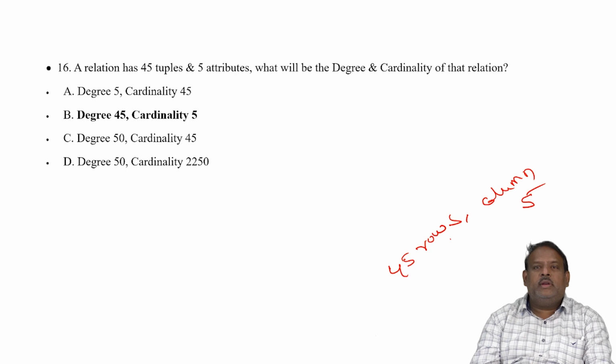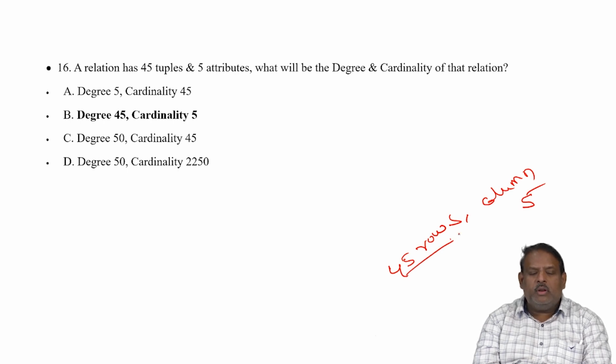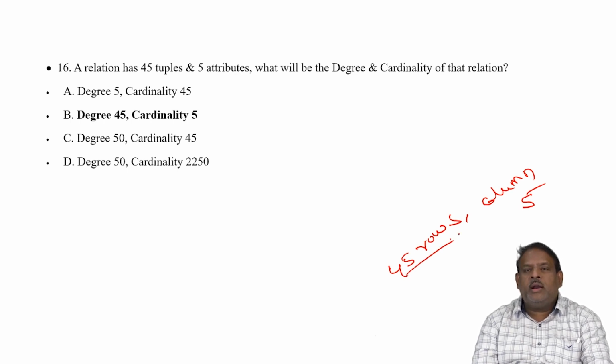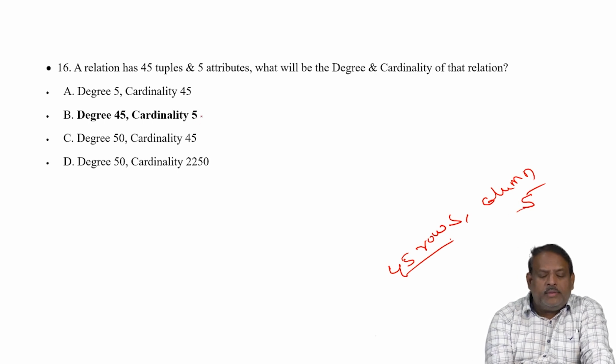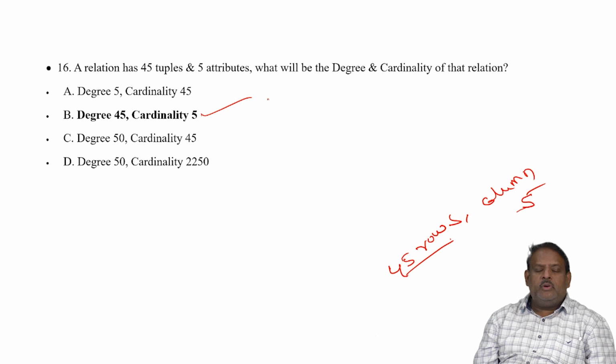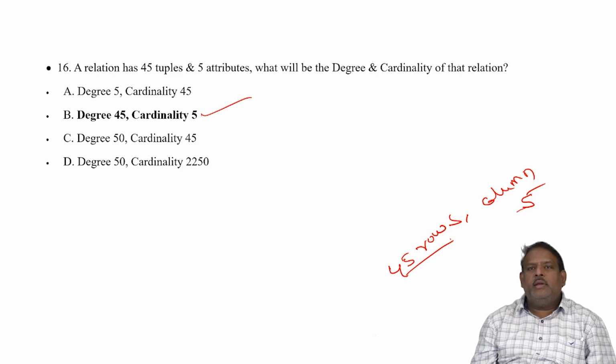Degree is the number of attributes and cardinality is the number of rows, which is 45. The right answer here would be: degree is equal to 5, and the cardinality is 45.